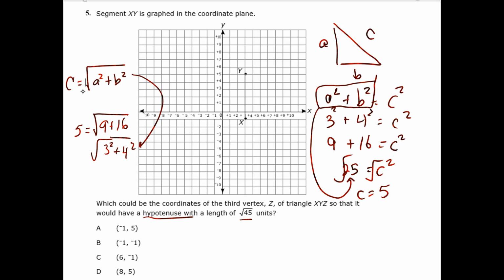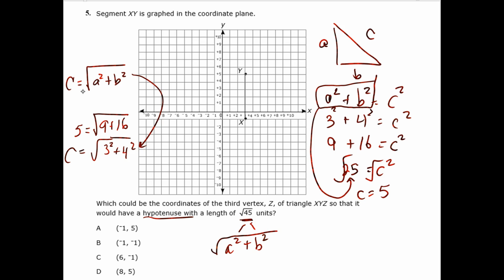Okay, I'm relating this to here. So 9 plus 16 is 25. So to find C, C is just the square root of A squared plus B squared. I did that so that you will understand that 45 is made up of A squared plus B squared. It is the sum of A squared plus B squared.